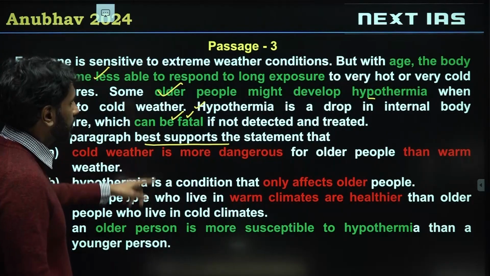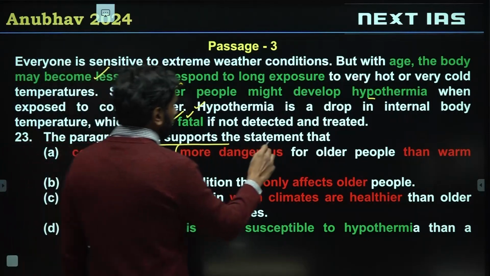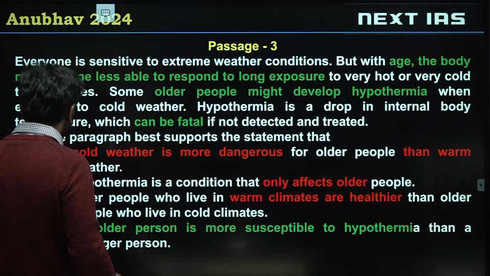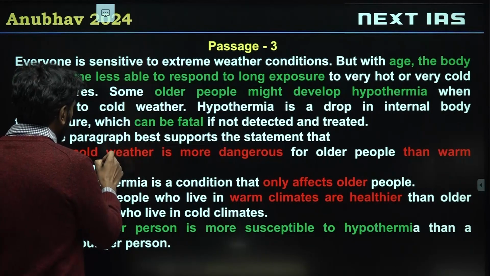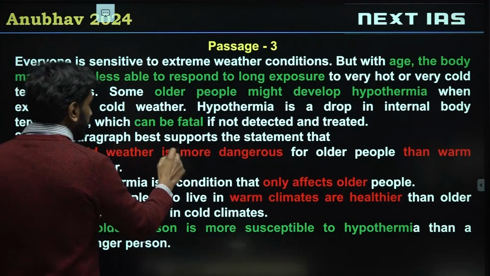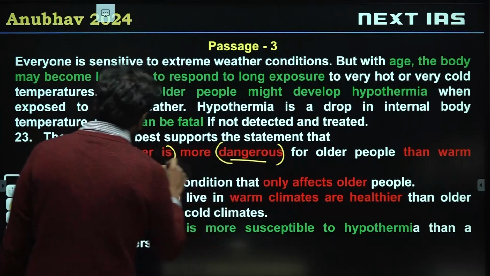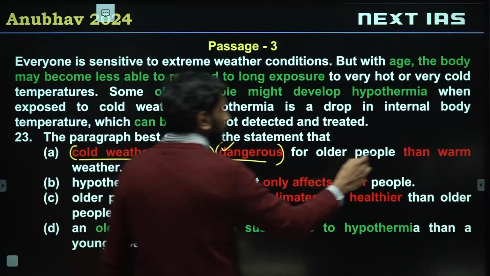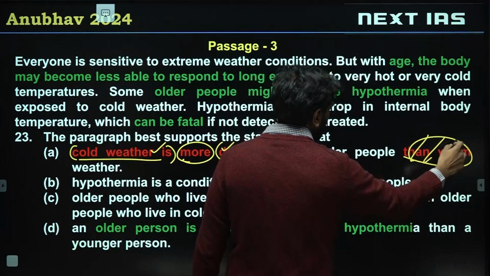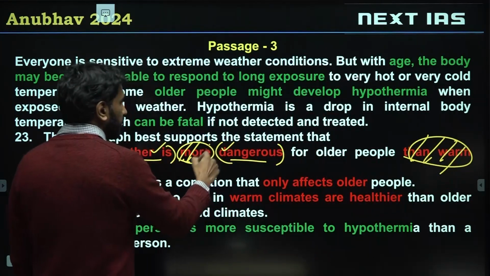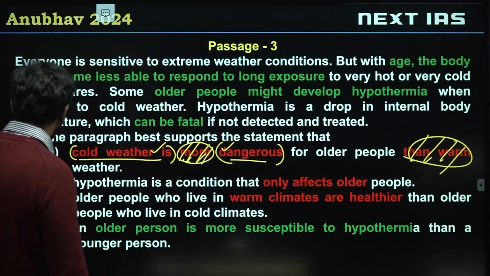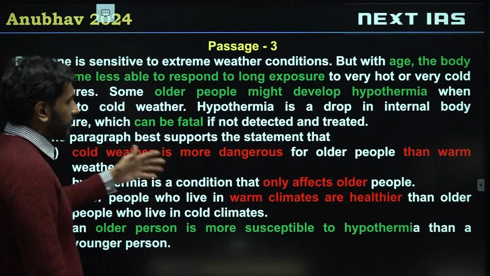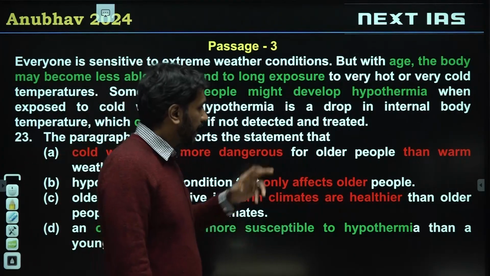Option A, cold weather is more dangerous than warm weather. Now many students have gone with option A. But the real problem with option A is, cold weather is dangerous, this is absolutely valid, right? But the "more than warm" part of the option is invalid. The reason why it is invalid is you will say, cold se kharab ho raha hai to warm se nahi hoga. That's not the case.